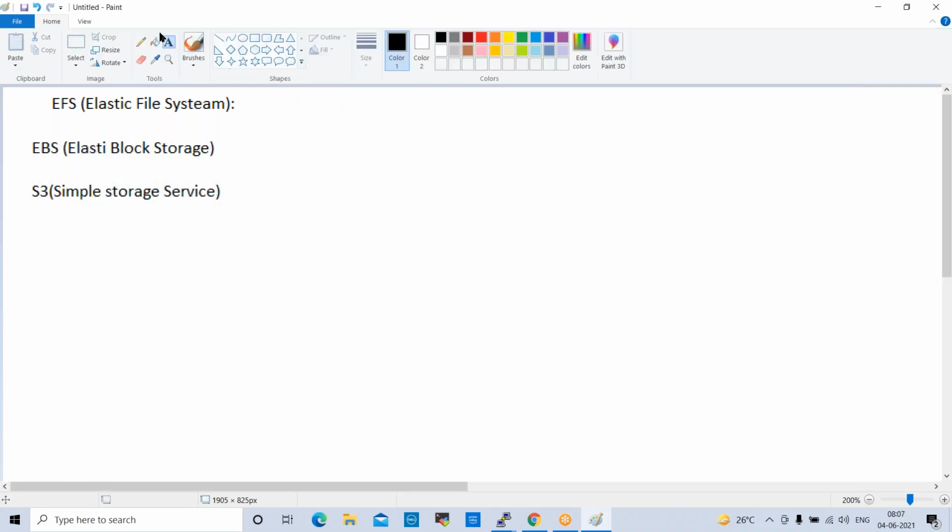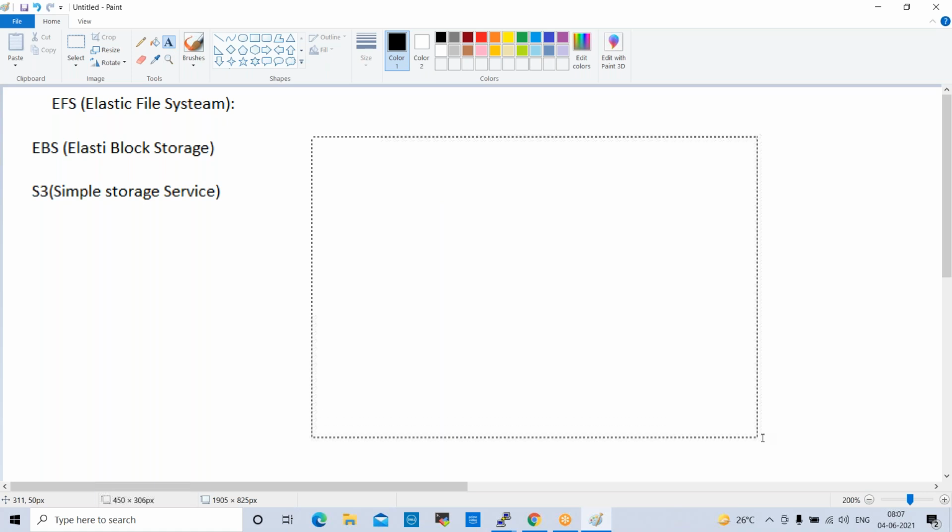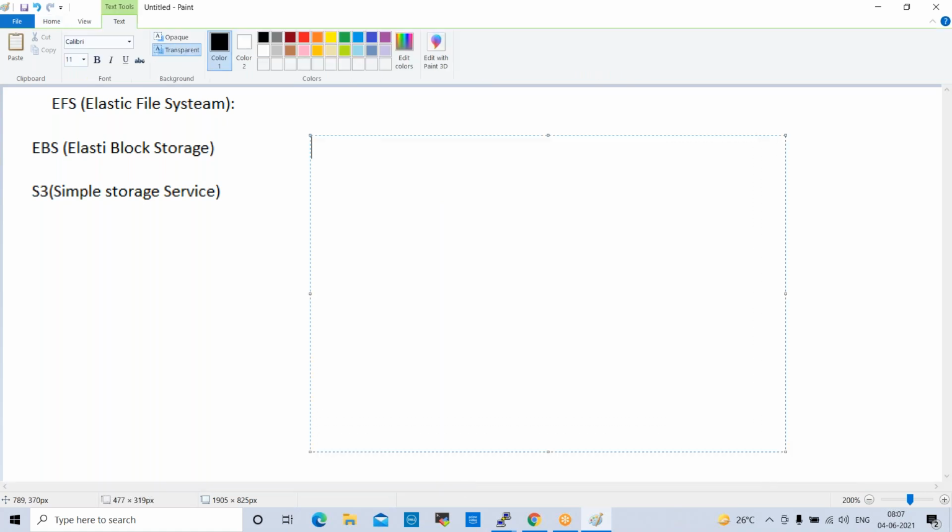We have some steps here to create the lab, so we'll follow those steps. First step is to create two instances in two different availability zones.